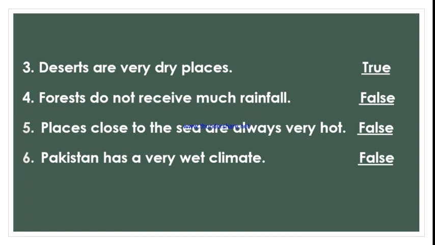Number 6, Pakistan has a very wet climate. What's your answer? It is false. Why? Because Pakistan comes in the temperate zone where we have hot summers and cold winters. We do have wet times in a year, but not throughout. Pakistan doesn't remain wet throughout the year. Its climate is not wet. So yes, this statement is false.